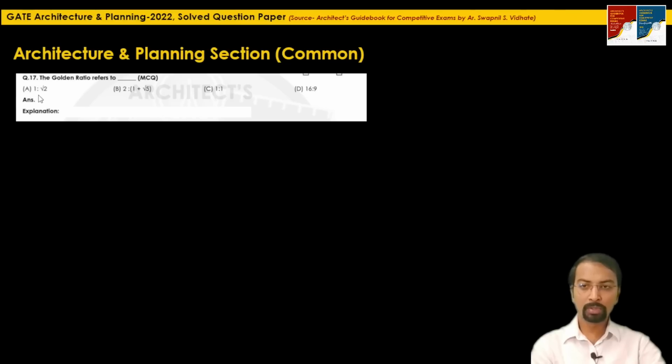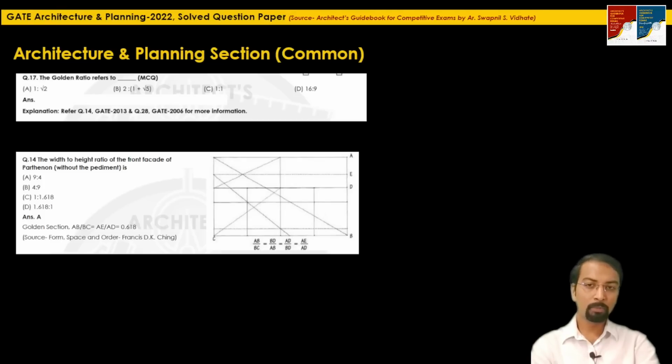So the remaining options A and B need to be checked. If you see question 14 of GATE 2013, where we mentioned the value of the golden section, it is 0.618. So if you solve 1 by root 2 using your scientific calculator, as well as the ratio 2 divided by 1 plus root 5, the value of this ratio will be 0.619. So here the correct option is option B.